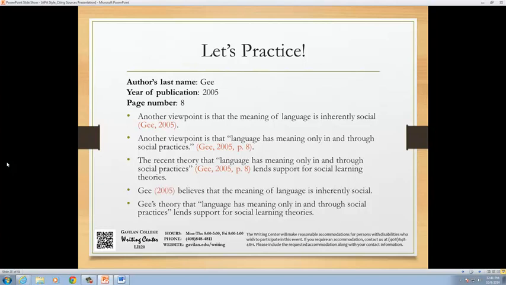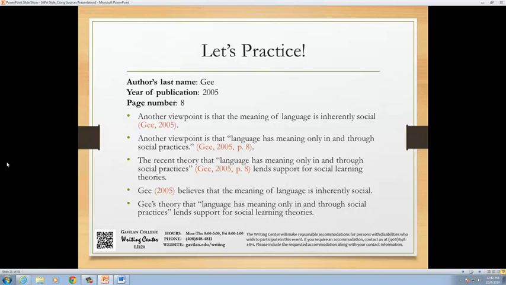For example 4, there are no quotation marks, so we don't need the page number. Also, notice that the author's name is already included in the sentence. This means that we just need to add the date, which, following the rule, goes right after the author's last name. So we have Guy, parentheses, 2005, parentheses, and then the rest of the sentence.